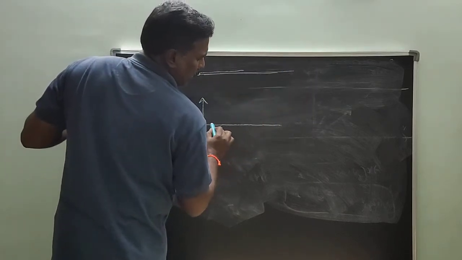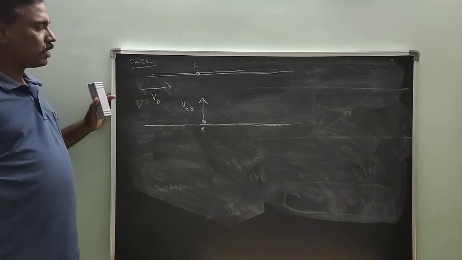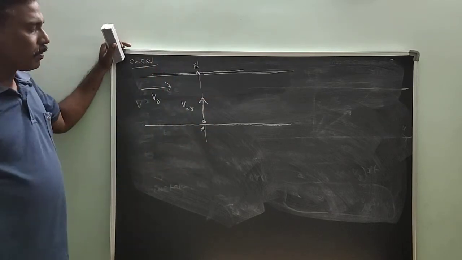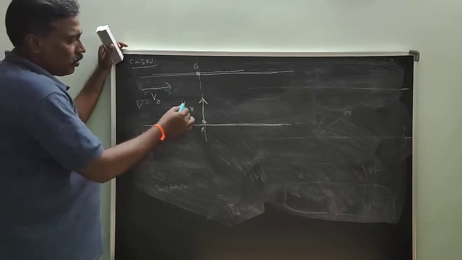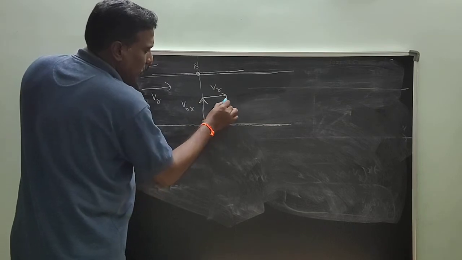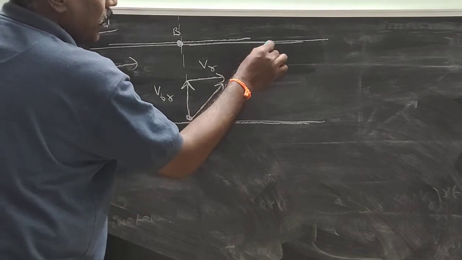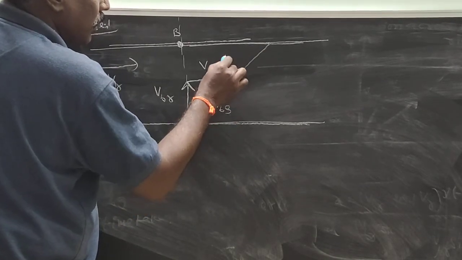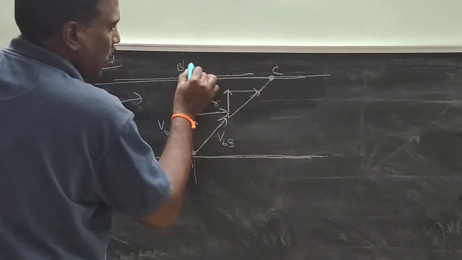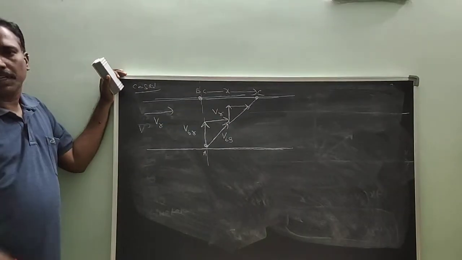But the river flows, what is the direction of river flow? This is V_R, direction of river flow. His stroke is always perpendicular to the river flow. That is V_BR. So actually his path with respect to ground is in this direction. This is V_BG. Finally he reaches this point. His path is like this, but actual path is this. This BC is known as the drift experienced by the person.